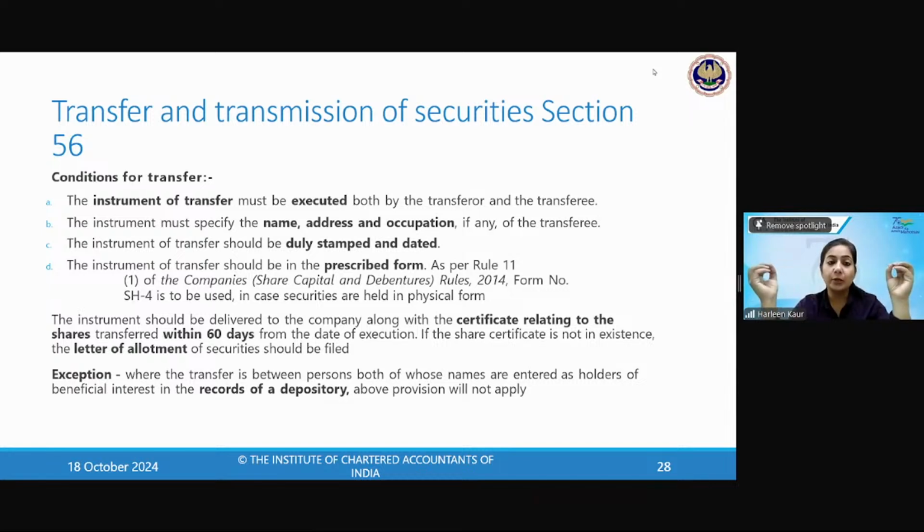What has to be executed for such a transfer? A transfer deed has to be made, which will specify the name, address, and occupation of the transferee. The transferor is already known to the company, Mr. A. He is the shareholder of the company. He is deciding to transfer his shares to another person, that's Mr. B.